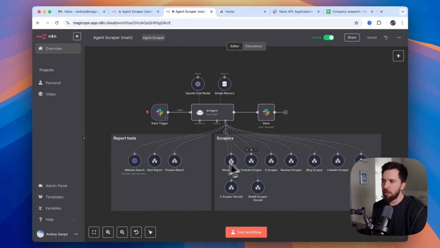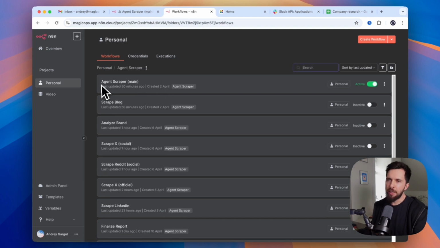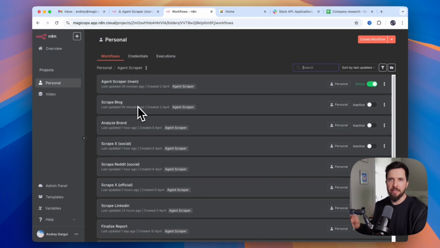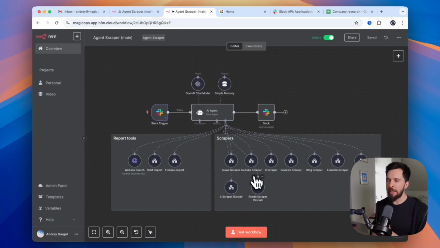And then it has a bunch of tools that it can use to do this research and prepare it for us. And each of these tools, aside from the website search, is actually an individual workflow. So here, recently n8n launched folders. So I have an agent scraper folder here. You can see there is agent scraper, and then there is a bunch of different tools. Each tool has an individual workflow, but they're all pretty similar. So I will show you how I built some of them, and you will get an idea. It also means that it's pretty easy to increase the capabilities of this agent just by adding more tools.